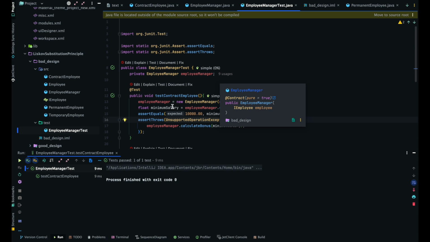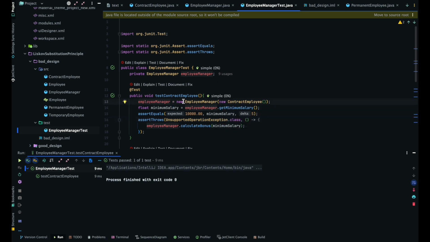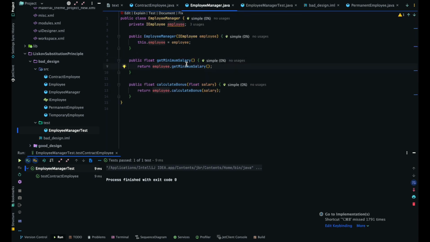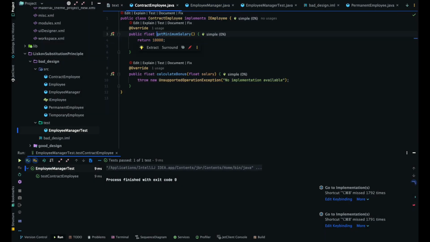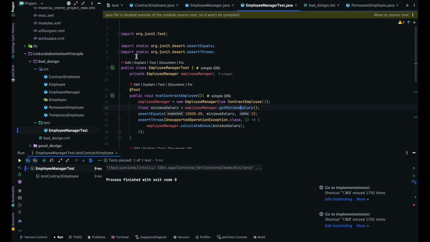So here this test case passed because whenever I provide the contract employee in our test cases, it tries to fetch the minimum salary, which is fine, because the object was the contract employee, so it will return the amount. But what about the next one?